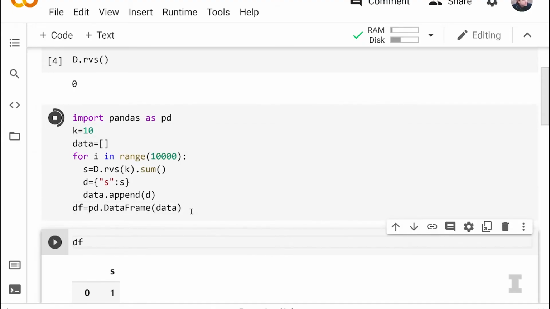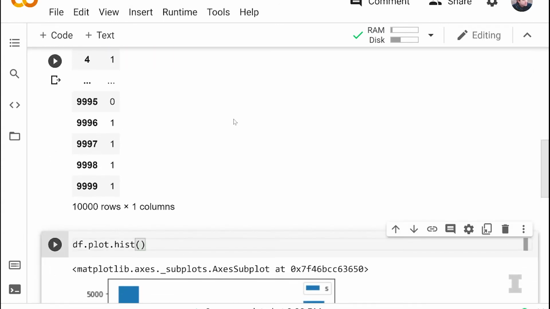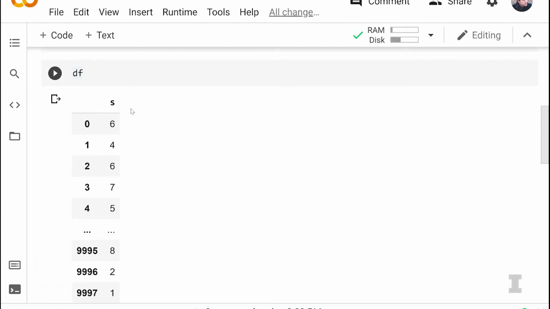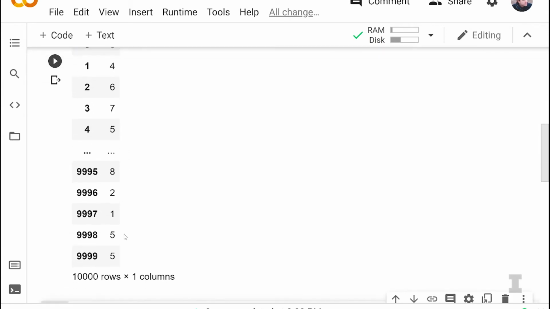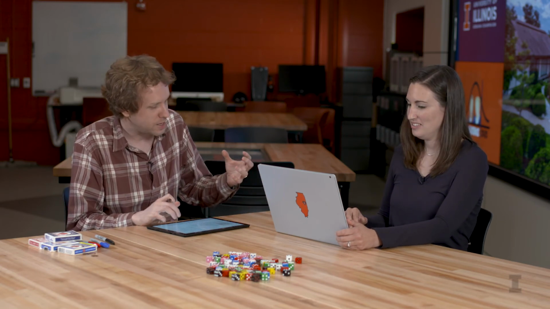Got it. And now if we run this, we should see that we're taking 10 samples. If we check out what's in the data frame, S now has different values. It has 6, 4, 6, 7, 5, 8, 2, 1, 5, 5. Because what we're doing is summing the total number of times we won roulette. So sometimes we won 6 times, sometimes we won 8 times. I hope I was playing that day. Out of 10 runs, we are seeing how many times we won at the game. So let's make a histogram with that k equals 10.